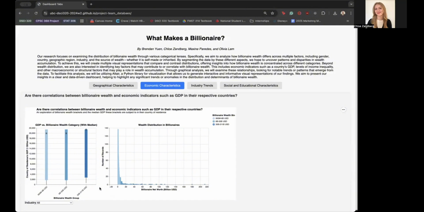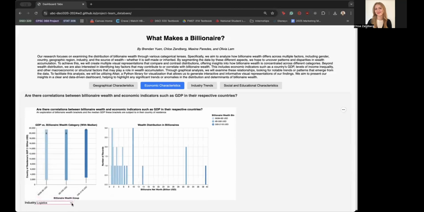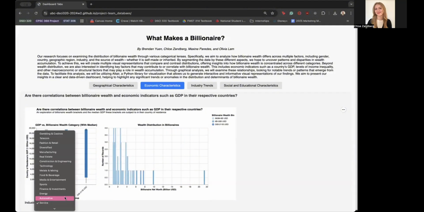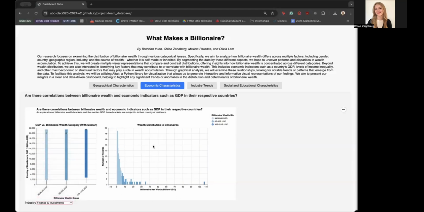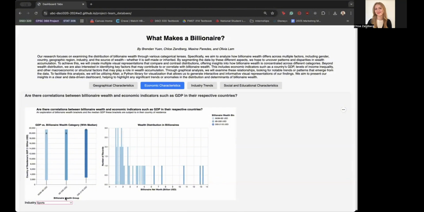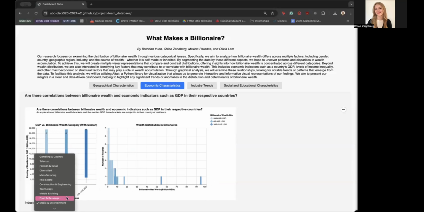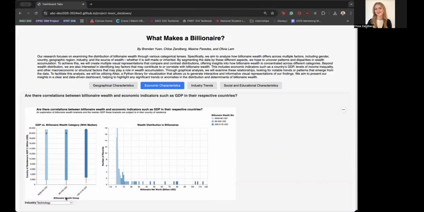I also decided to investigate if perhaps industry is another contributor to billionaire success. And to answer that question, I have constructed a drop down with the different industries present in our data set. And as you can see, just as we're clicking through the different categories here, the billionaire wealth distribution tends to be unwavering across industry. We have this high left peak here and then this right tail off to the side. And this trend tends to be consistent throughout most industries.